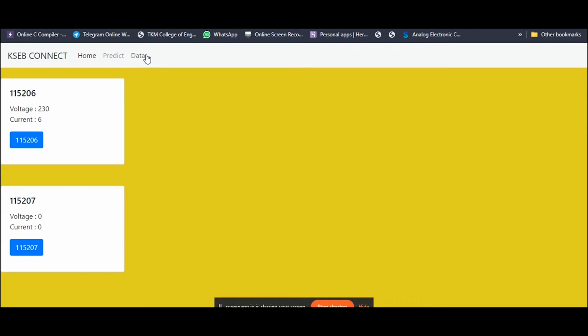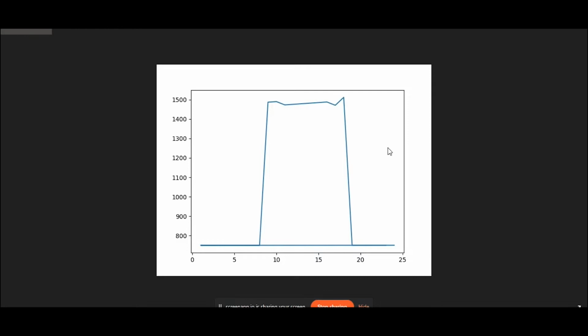Now, moving to the process by which we reached such a solution. First, we decided to plot a graph using the data provided by the problem statements. This is a graph we came upon in which the peak hours, the percentage of differences, and the hours in which households consume more power, commercial buildings consume less power, and hospitals' power is constant are shown. So we calculated all of them and decided to plot a chart with the help of the Matplotlib library in Python. This is the chart, the overall power consumption chart of the microgrid we came upon.